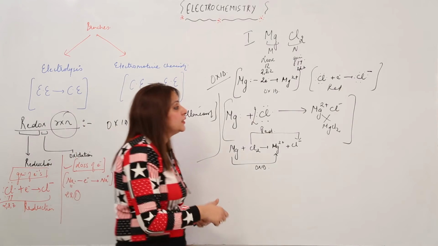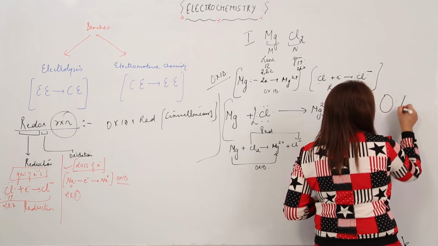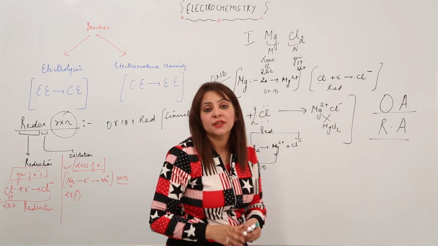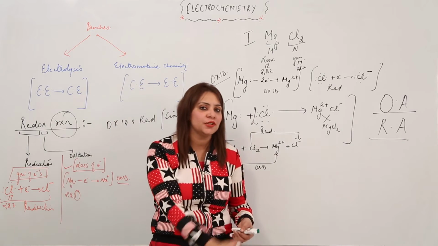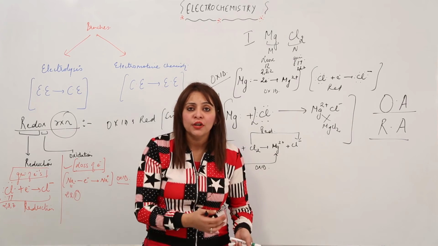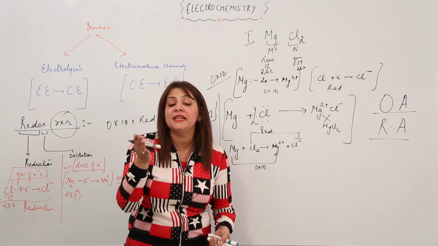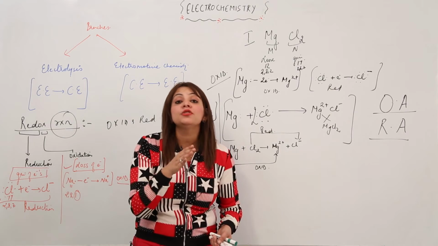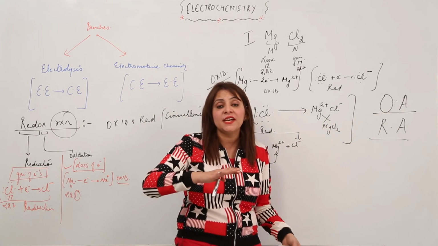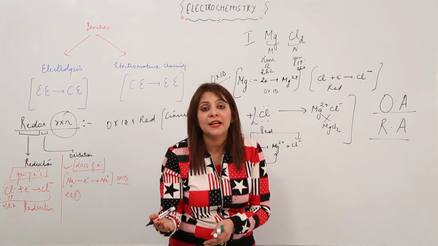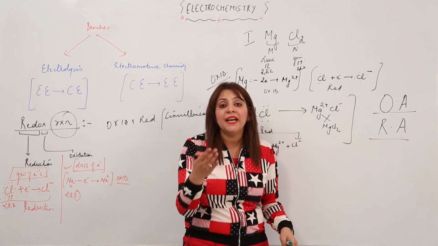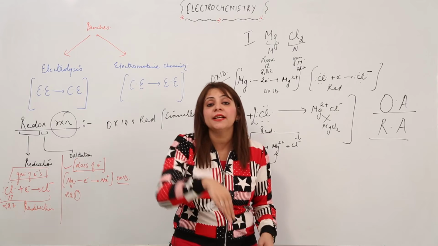One more term which we use in a redox reaction is the oxidizing agent and the reducing agent. Now what is the oxidizing agent? Okay, tell me first, what is a traveling agent? What does a traveling agent do for you? He makes you travel. He plans a tour for you and makes you visit different places. So he is a traveling agent because he is making you travel. In a similar manner, what is the oxidizing agent? This agent is making the oxidation possible. That means it oxidizes others and itself gets reduced. And what is the reducing agent? The agent which causes the reduction of others and itself gets oxidized.